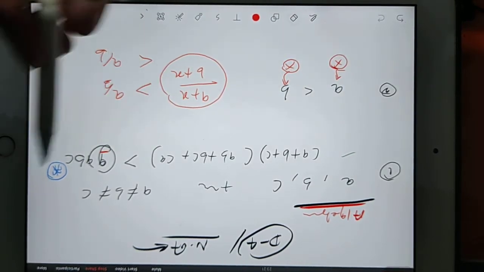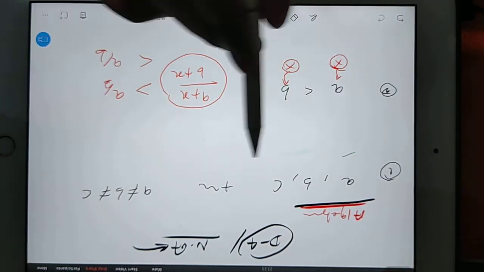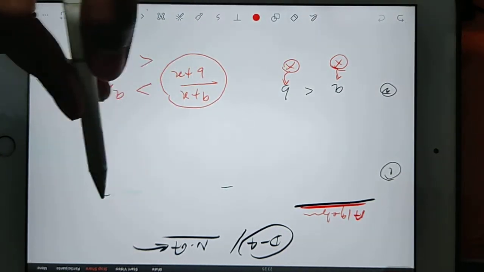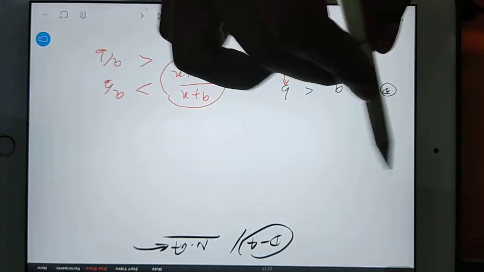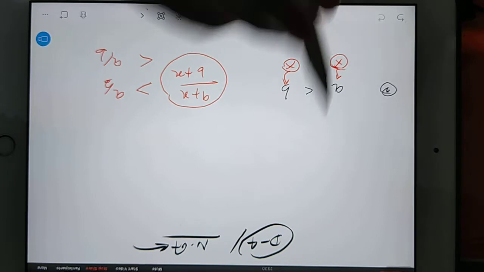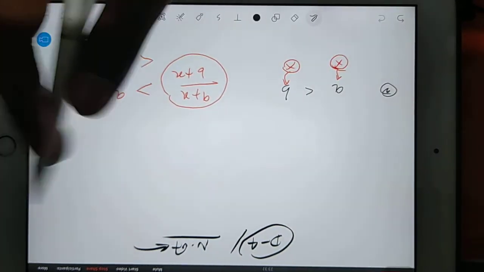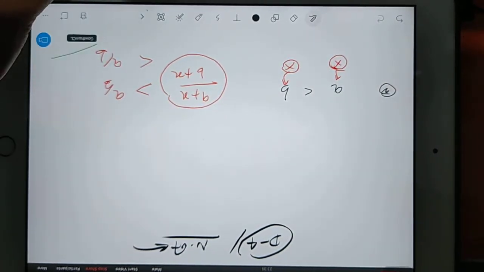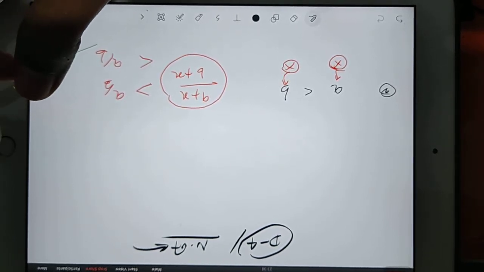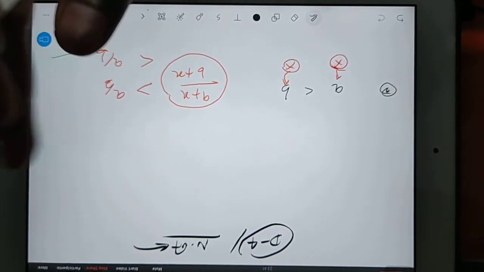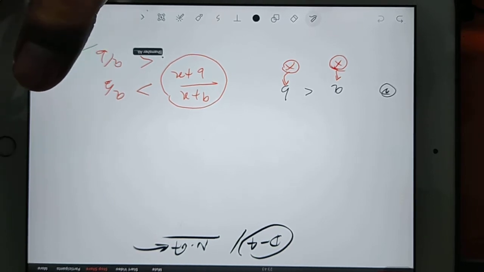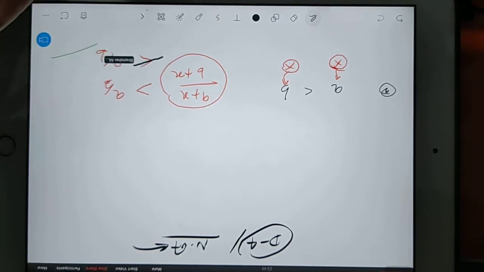I told you, whenever you are unable to understand the question, you convert it into numericals. Consider numbers and then solve the numerical. So in GATE exam, if this question comes and you are not able to think it through, you should always use the help of the calculator.